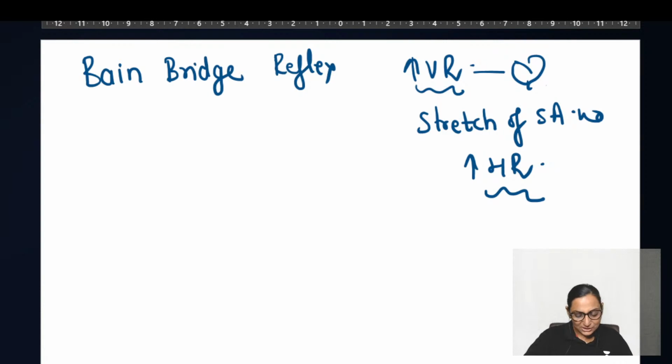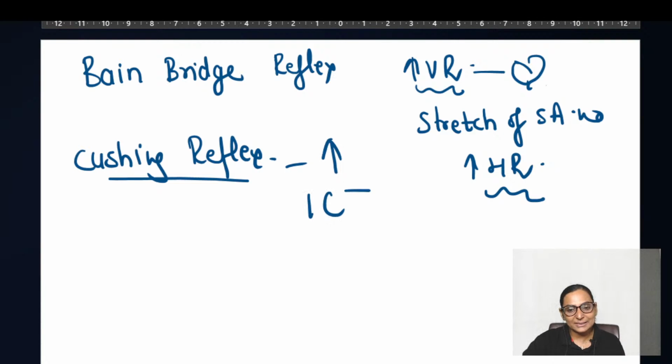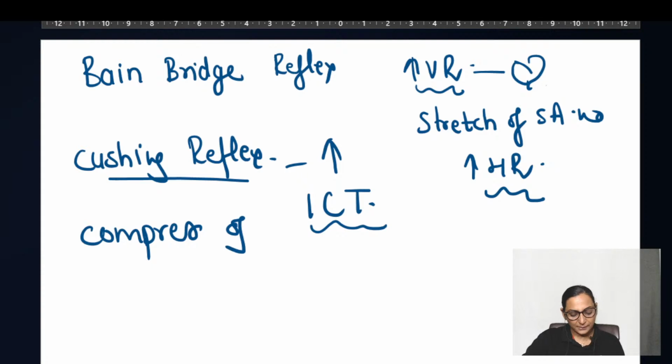Now, the next one was, what is the Cushing reflex? You must remember that the Cushing reflex occurs whenever there is an increase in the intracranial tension, for example, a tumor. So whenever there is an increase in the intracranial tension, there is a compression of the cerebral microvasculature.